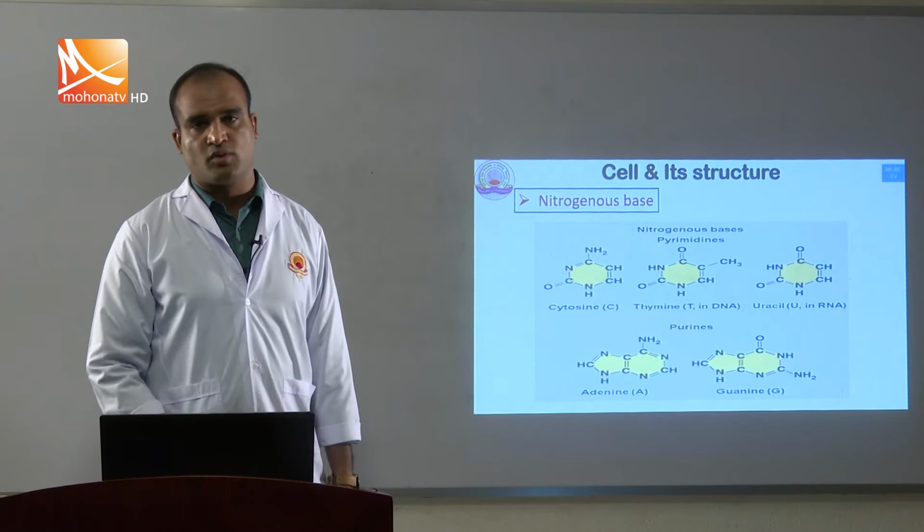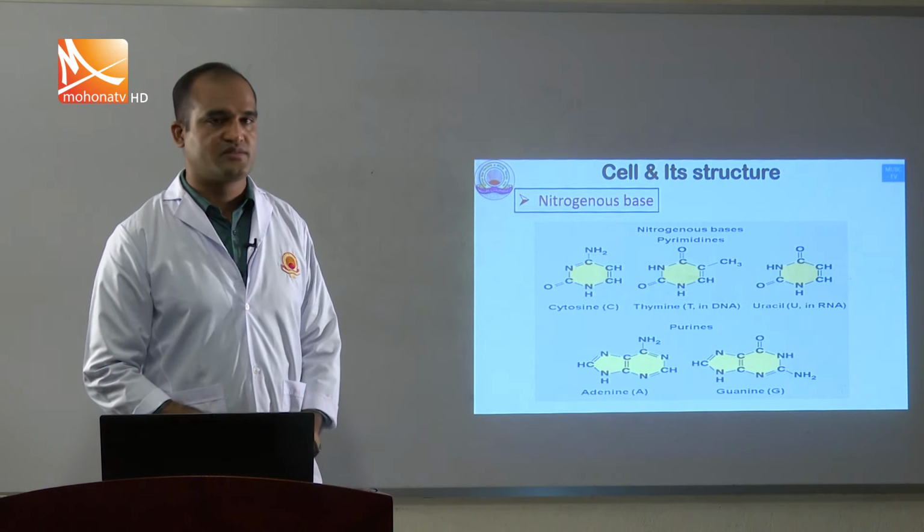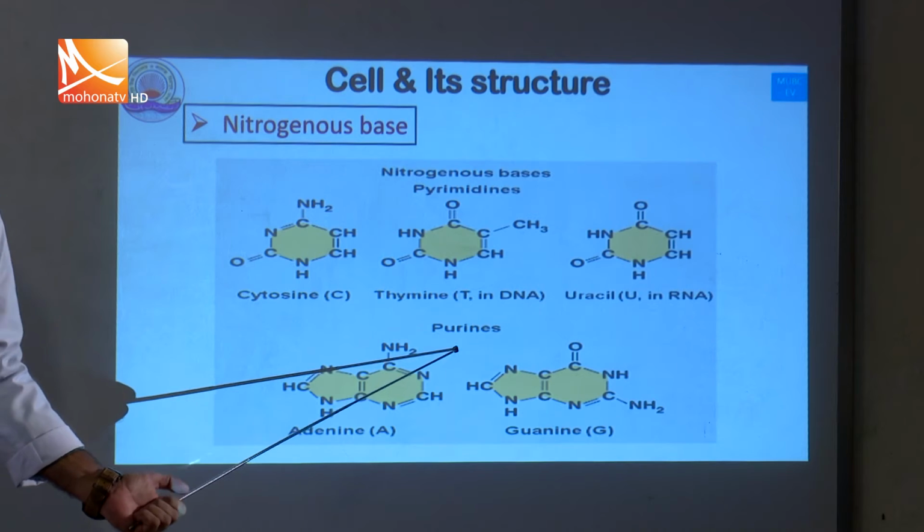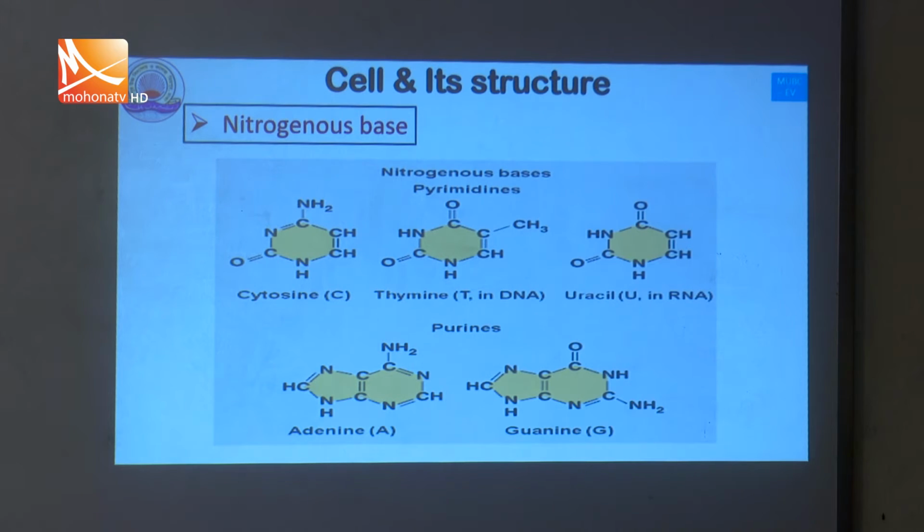Adenine and guanine are called purine bases, with a double ring structure. The pyrimidines are of three types: cytosine, thymine and uracil, with a single ring.